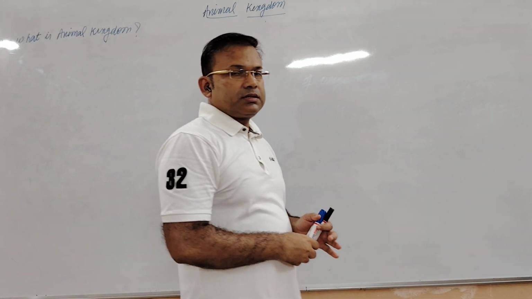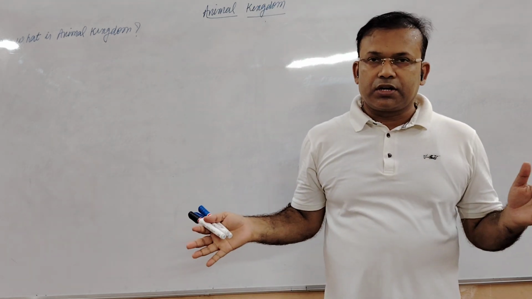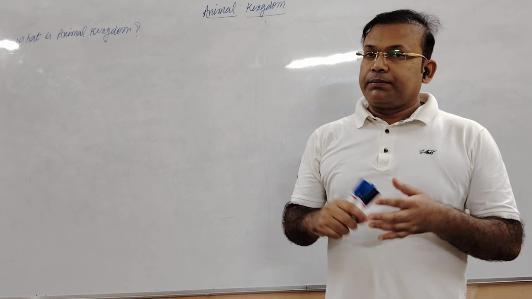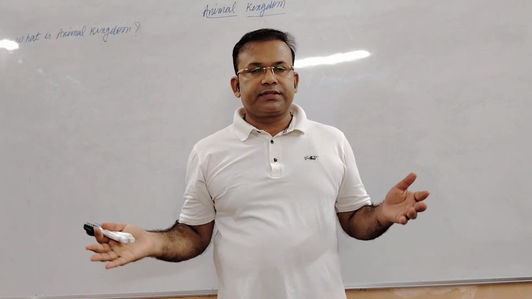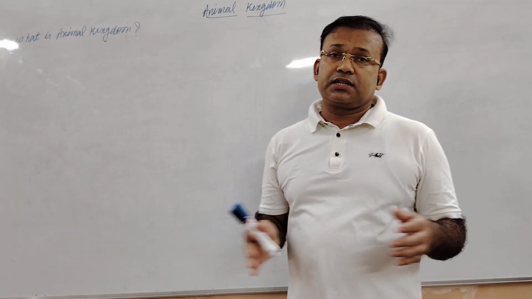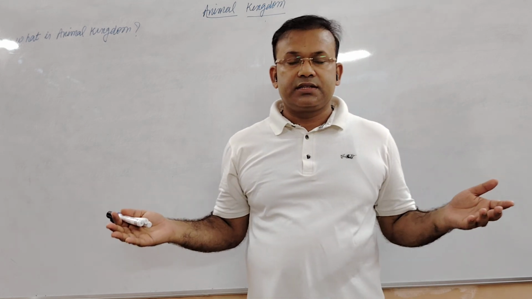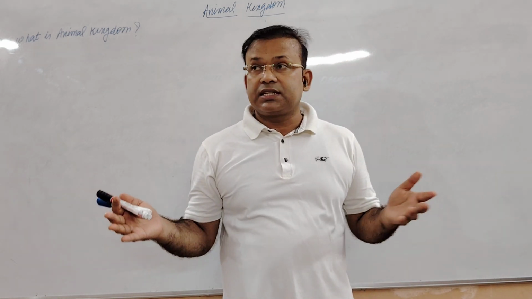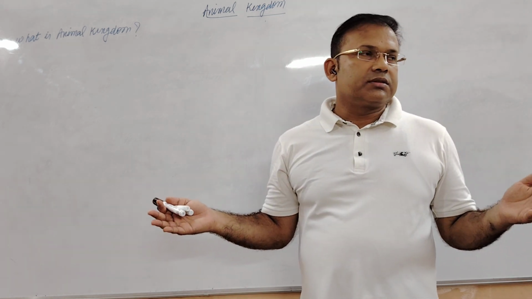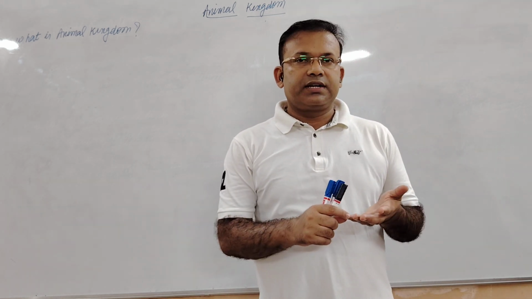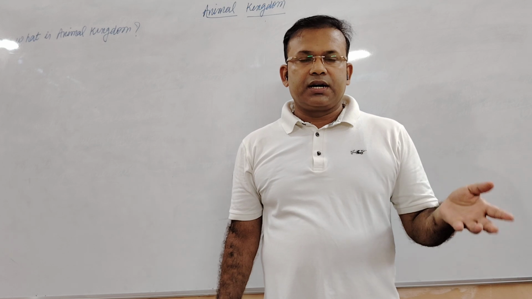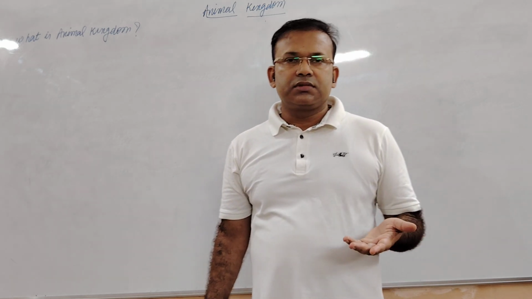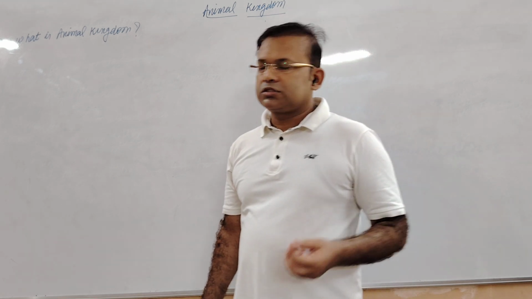My dear students, you will find several types of living organisms over this planet. They may be microscopic in size, very tiny, which cannot be seen with the naked eye, but there are several organisms which can be seen with the naked eye. You will find several types of living organisms in your surroundings. You may find certain fungi, plants, and several types of microorganisms which can be seen with the help of the microscope.